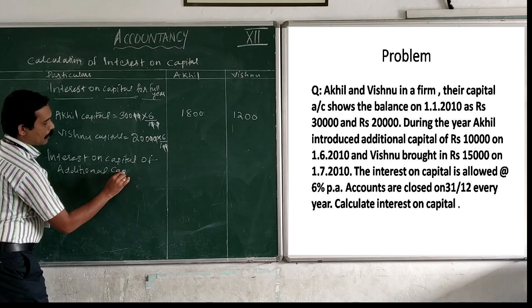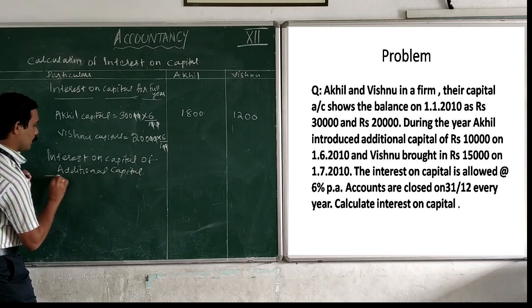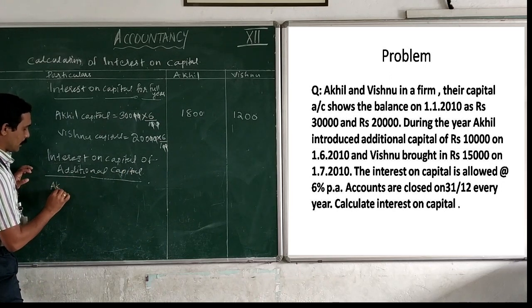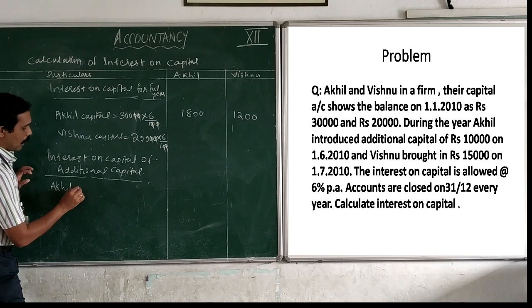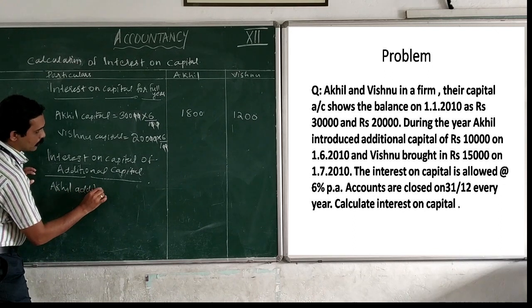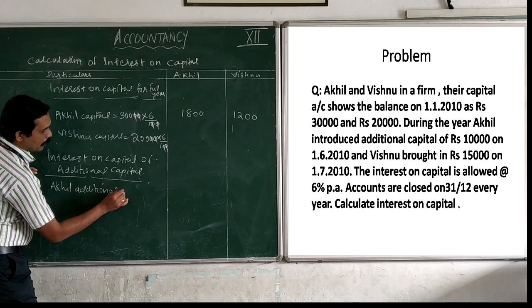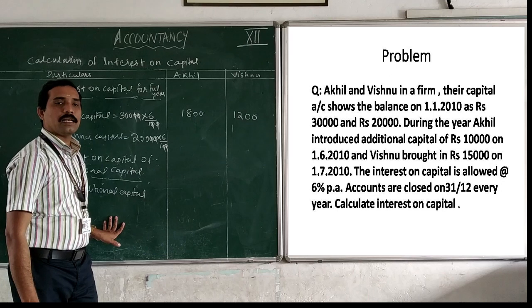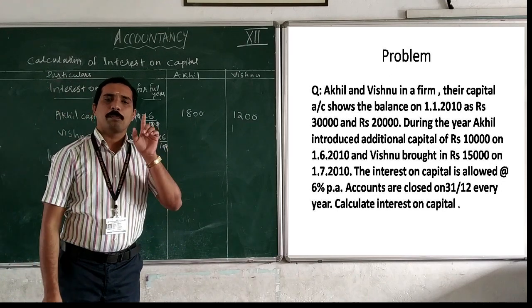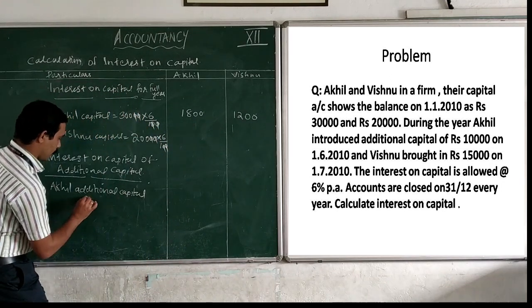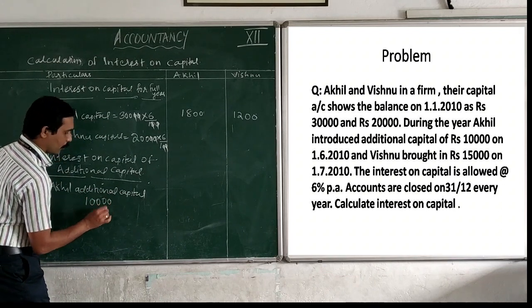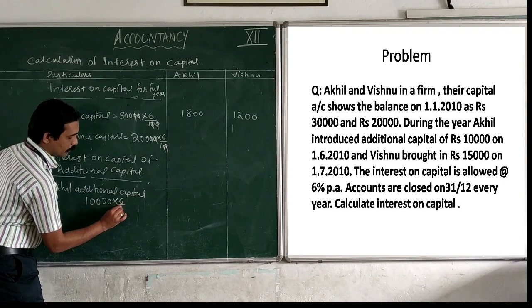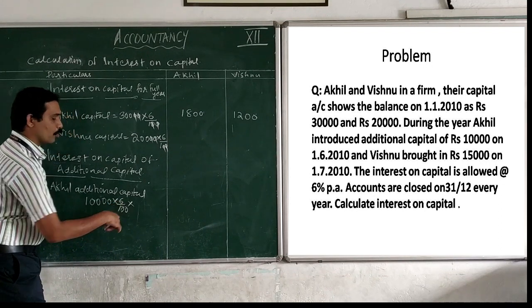The first part is Akhil. Akhil's additional capital: how much? Rupees 10,000. What is the interest rate? It is 6%, 6 by 100, into